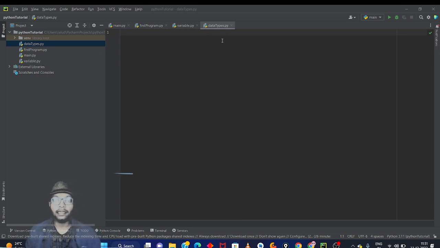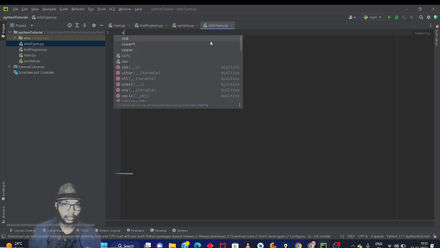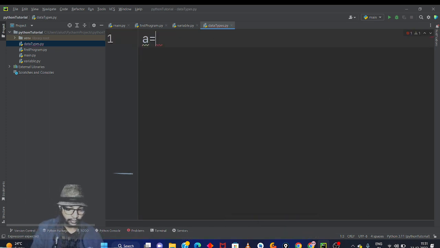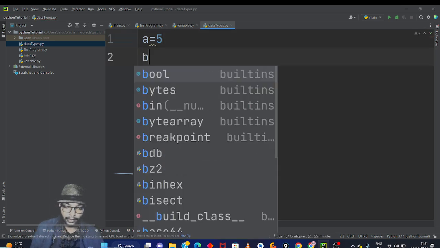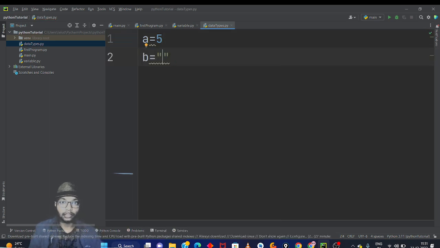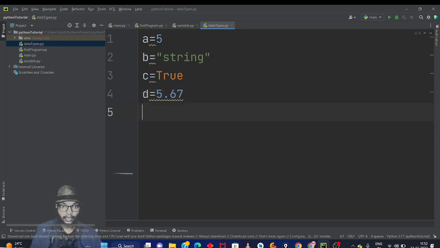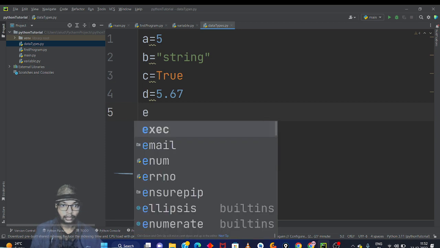So here I made a data types file, and I'm just going to increase the size. I'm going to type a is equal to 5, and b is equal to a string, as I showed in the previous video, the variable video. In c I'm going to store True, and in d the float value 5.67, and in e, yeah, that's a mistake.